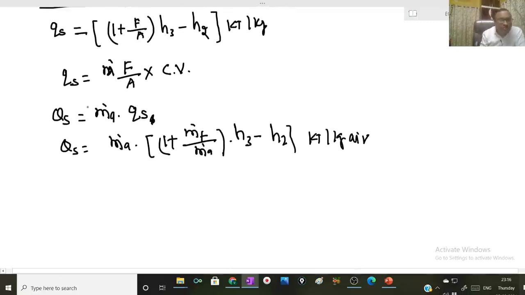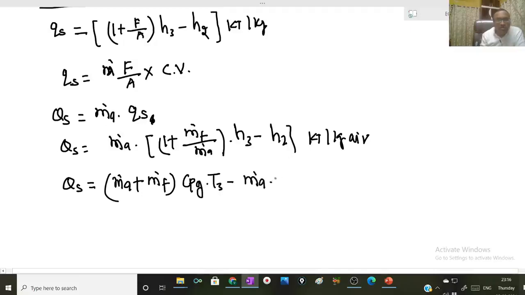Now I can also simplify this expression. Qs is equal to m dot a plus m dot f into H3, which is nothing but enthalpy of gas, so Cpg into T3, minus m dot a into H2, the specific enthalpy of air, so Cpa into T2, and this will be in kilowatt.